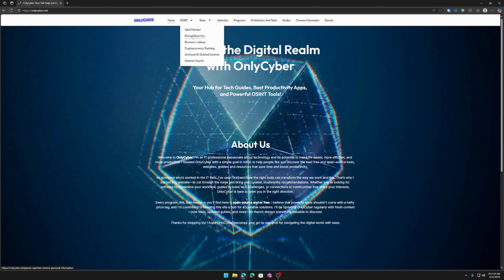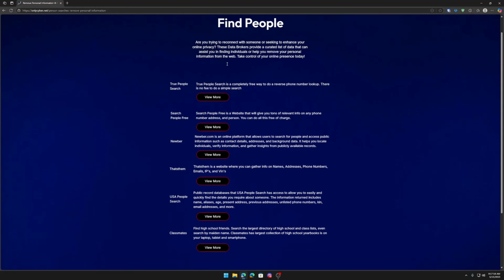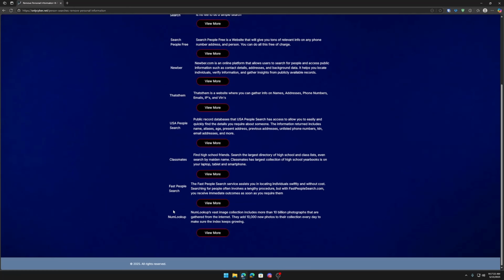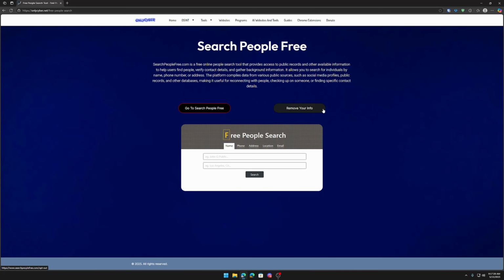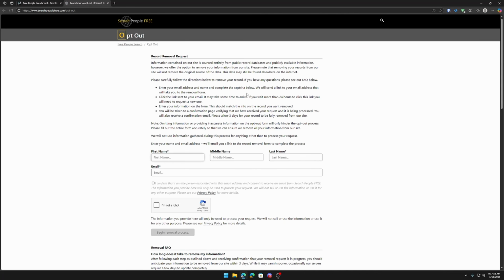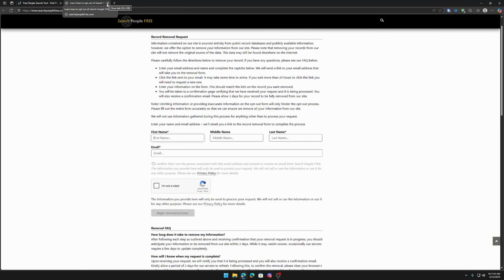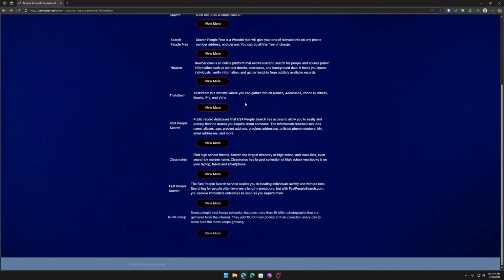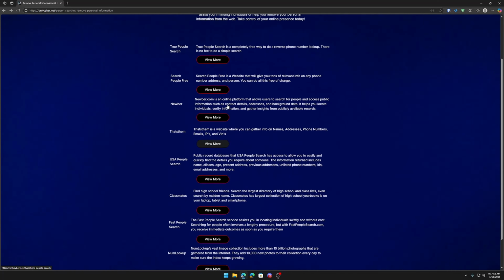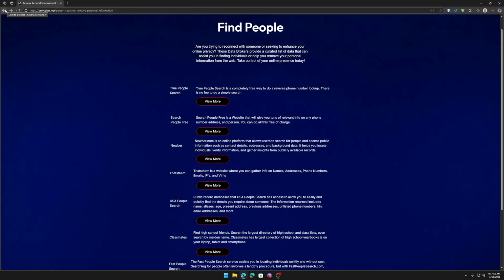I have person searches, so if you're looking for somebody in particular, there is quite a few on this list. And if you would also like to remove yourself from the internet, this is a good way of doing that. You can go to the provided button here, remove your info. What that will do is bring you up to the removal request that you can put in to remove your information off of that site. I have that on pretty much every single one, so that will help with removing your information off the web. Very easy, free to do, so you don't have to pay a third-party service to do that.